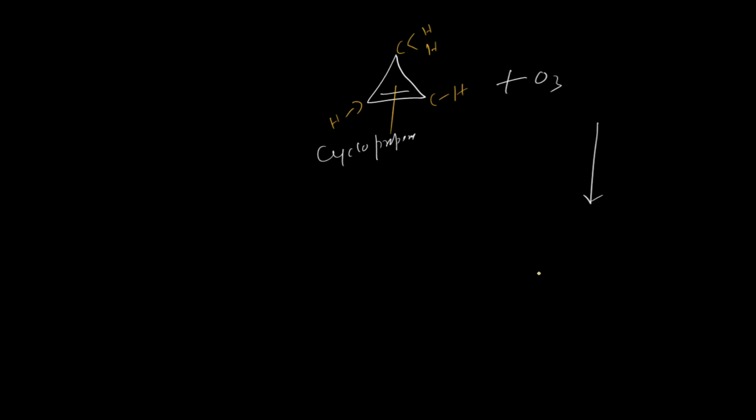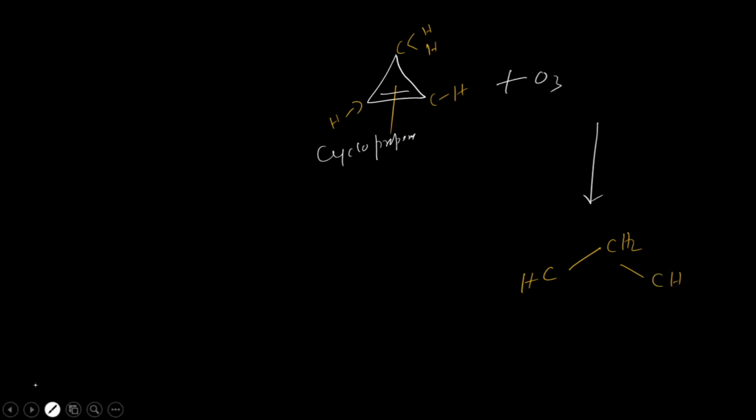Now how will the reaction proceed? I can take this one in the opposite way. If the double bond breaks, then it will be CH, CH2, CH2, and this is CH.